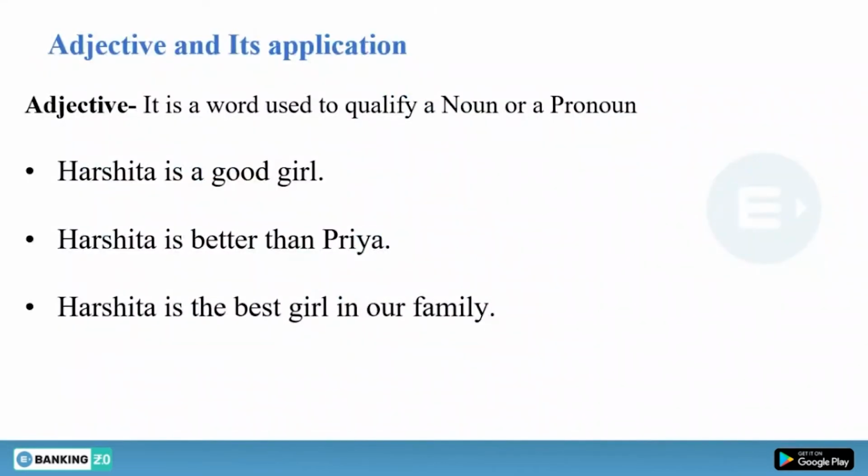Okay. So we have some concepts, but before that we need to understand the definition of the adjective. If you do not know the meaning or the definition of adjective, you should be aware of it. The definition of an adjective is that it is a word which is used to qualify a noun or a pronoun. Now what do you understand by this word qualify? It means when you have a noun or a pronoun. A noun is a name of a person, a thing, a place, an idea, or a concept.